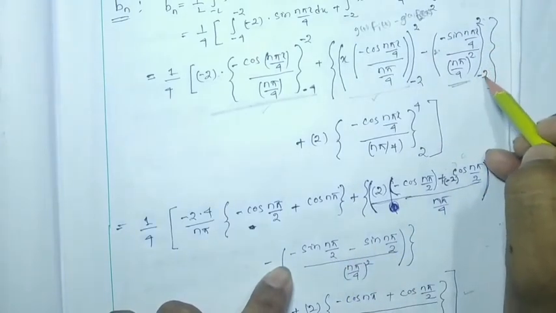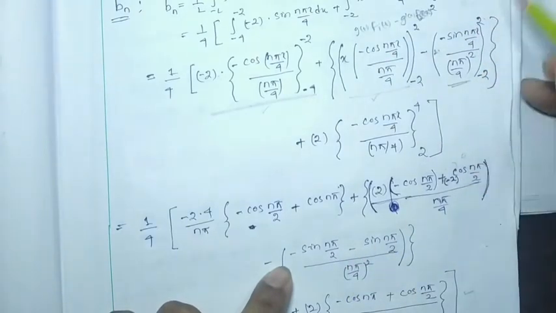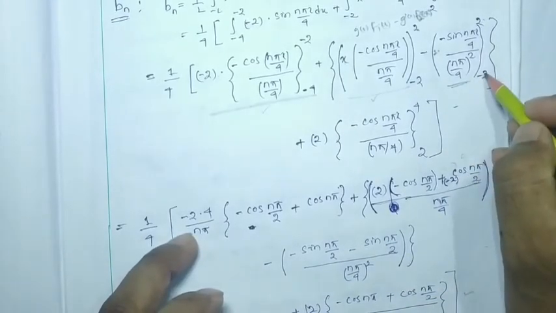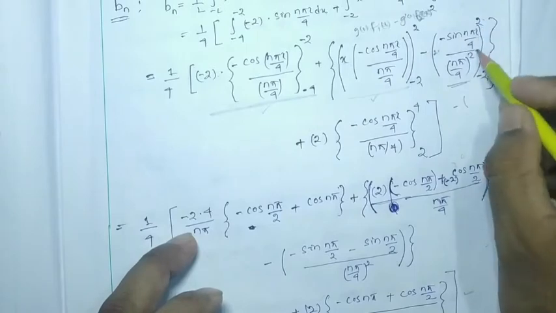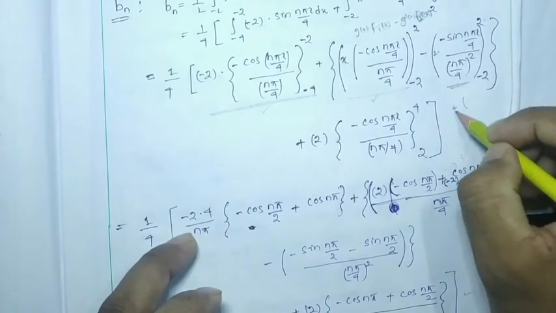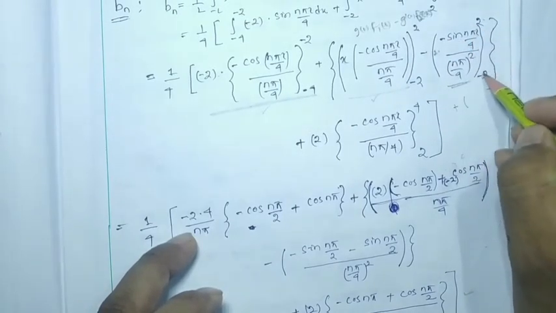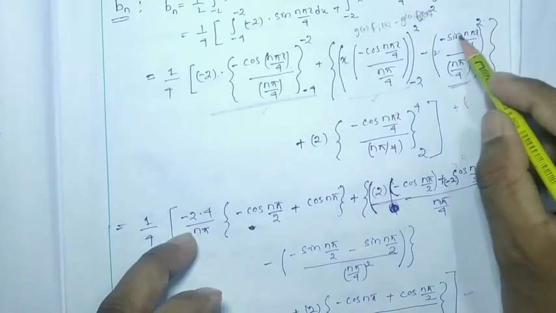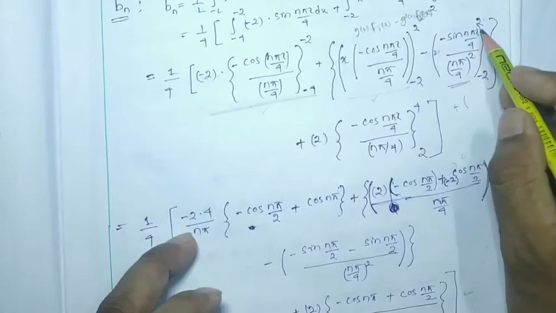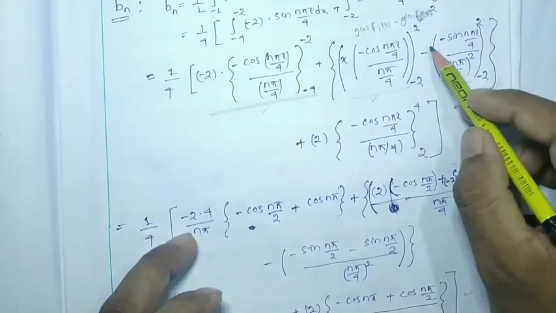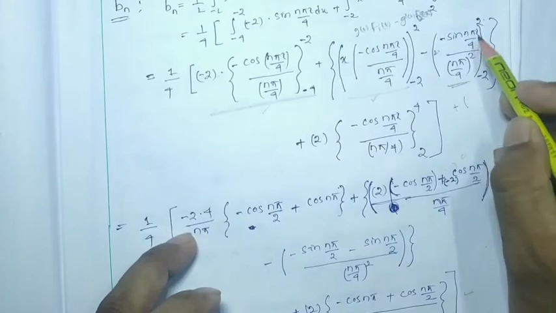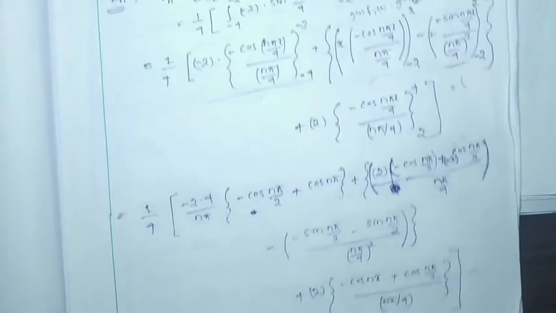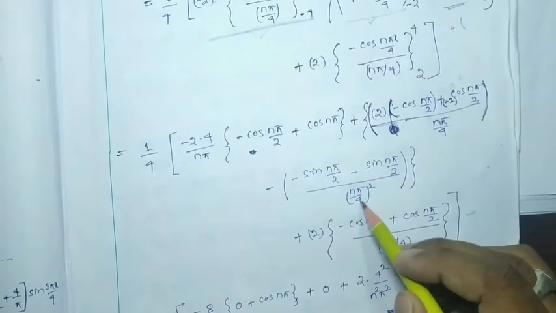Then when this first limit is over, it will be minus of this term, so it will be plus. Plus we have to put minus 2 over here at x. As sin x is an odd function, it will be minus sin n pi by 2, whole divided by n pi by 4 square.